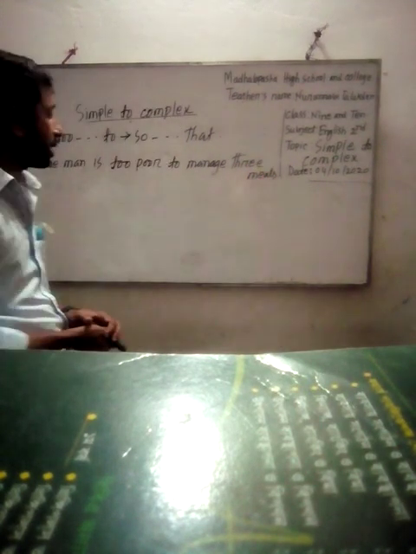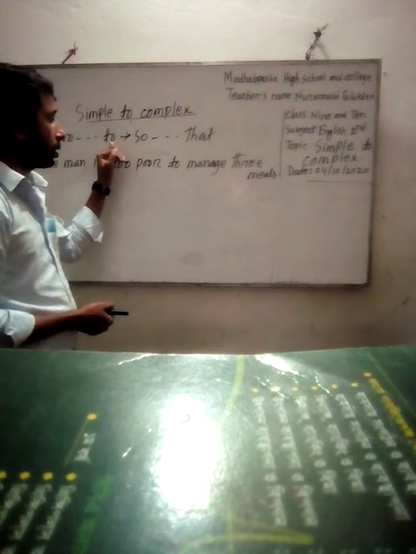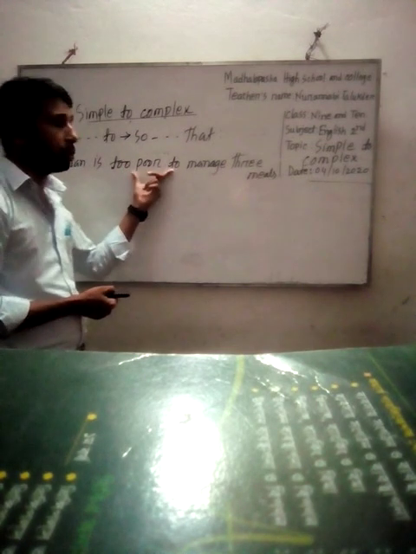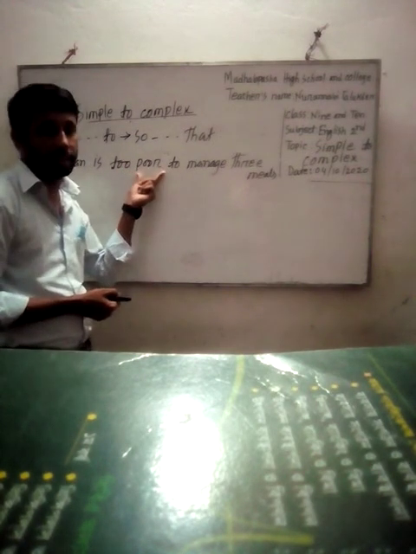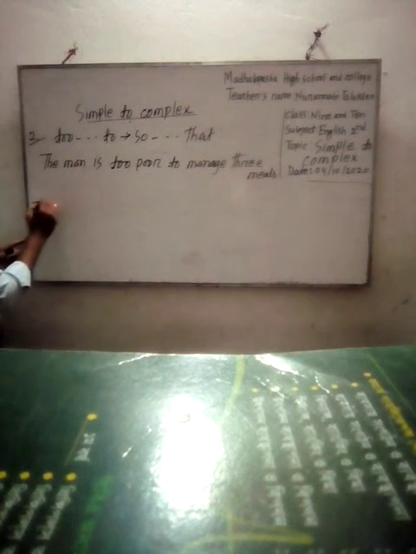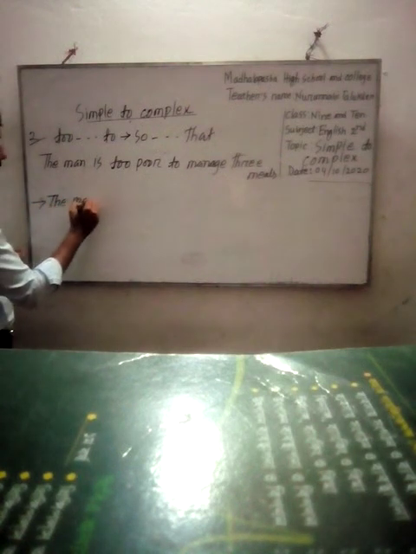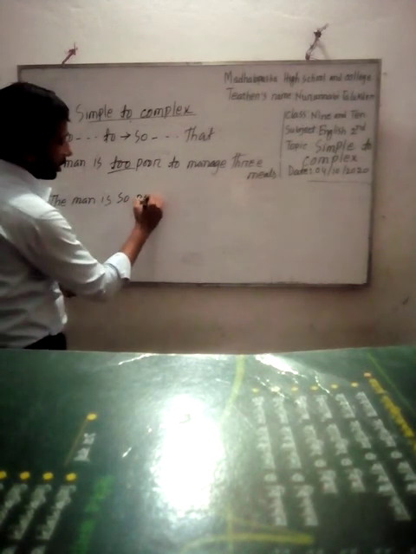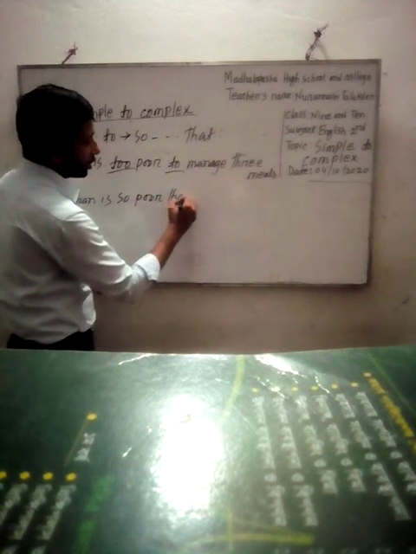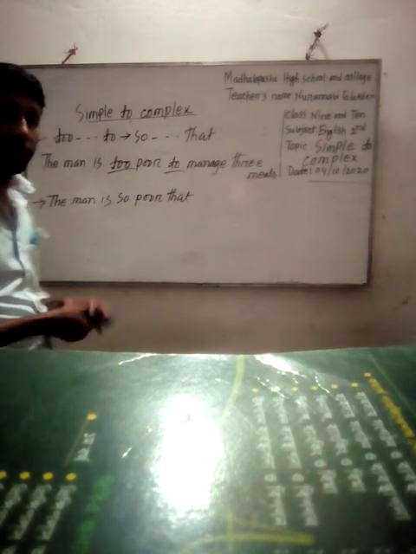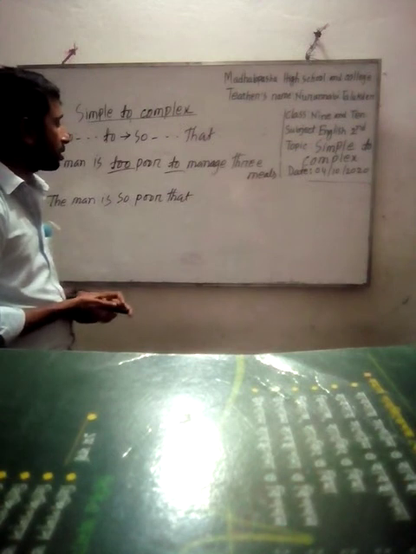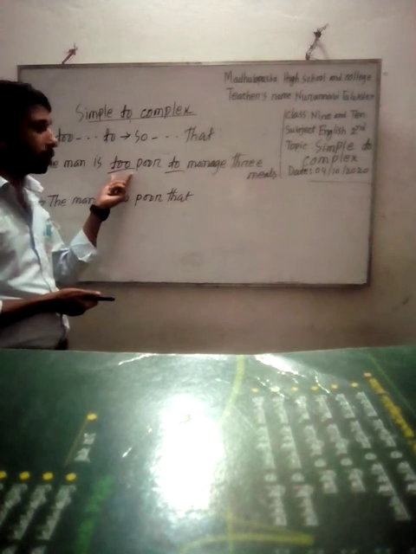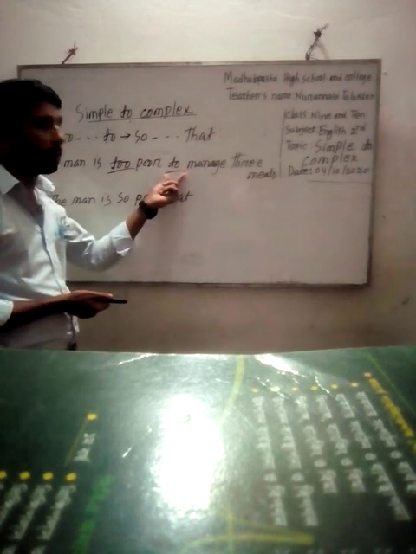If we find any simple sentence with to, then how can we transform it into complex? Between to there will be an adjective. Then we will write subject, verb. Instead of to, we will use so, and instead of to, we will use that. When we transform a simple sentence with to into complex, we will use so instead of to, and that instead of to.